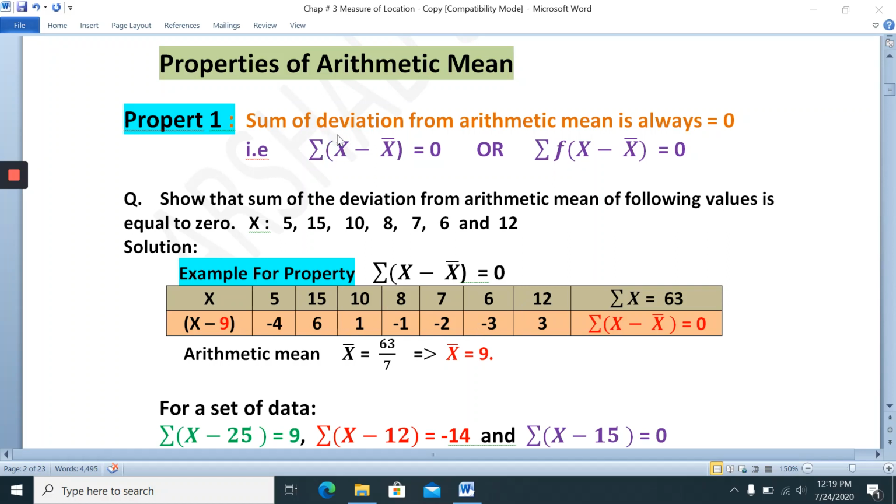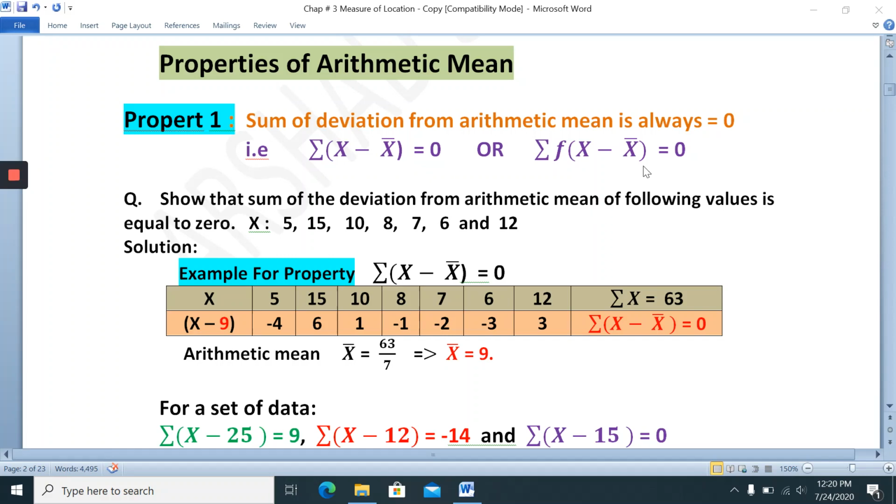Deviation means the difference. These numbers are called deviations. Now the sum of deviations, the sum of these numbers, will always equal 0. Let's check: add up all these numbers and you get 0. So summation x minus x bar is equal to 0, because 3 and minus 3 cancel each other, minus 1 and plus 1 cancel each other, and minus 4 minus 3 is minus 7, which cancels with the plus numbers. So this is the proof of the first property.